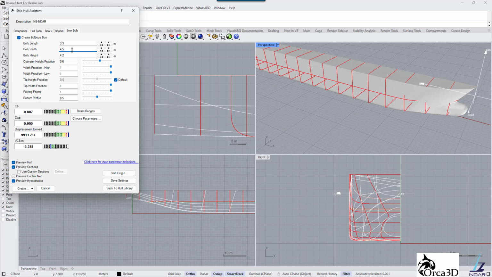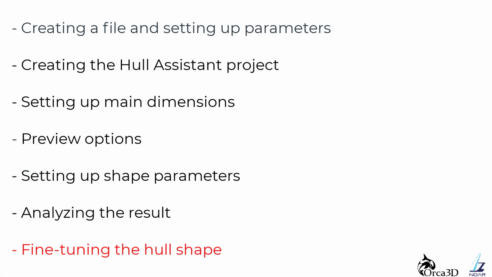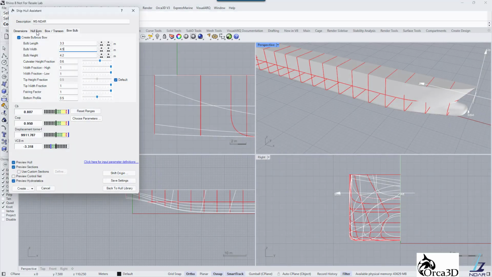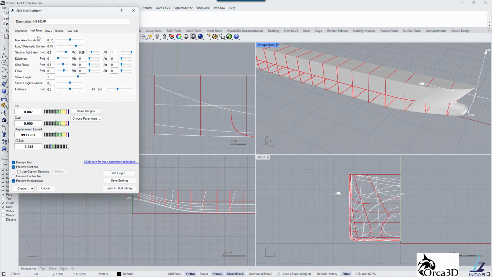We see that values of the block coefficient and water plane coefficient are higher than expected and we need to adjust some parameters. We choose to intervene on the longitudinal prismatic control parameter in the hull form. We will change it to 0.75.